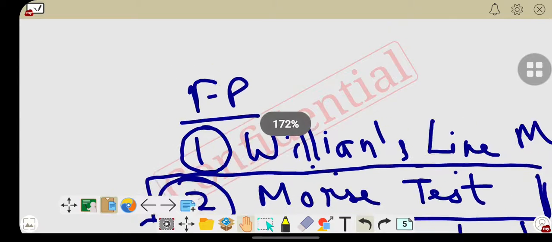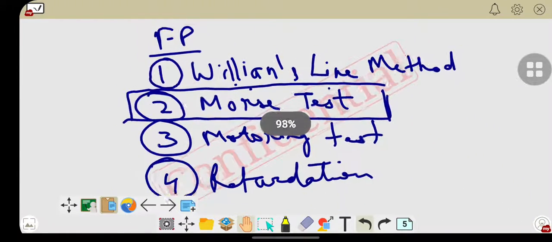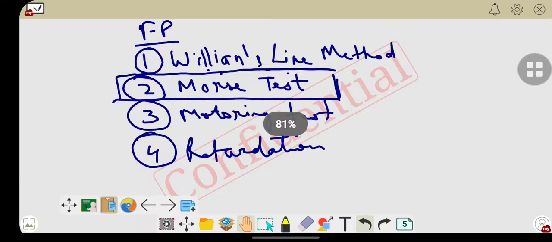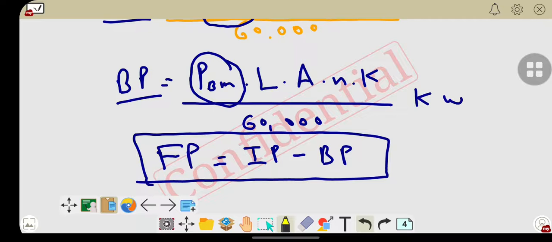The remaining testing techniques we will discuss in the next lecture. Today we have discussed the Morse test. In the next lecture we will discuss the Williams line method, motoring test, as well as the retardation method. A fifth is also there, that is the comparison between all these types of frictional power calculations.